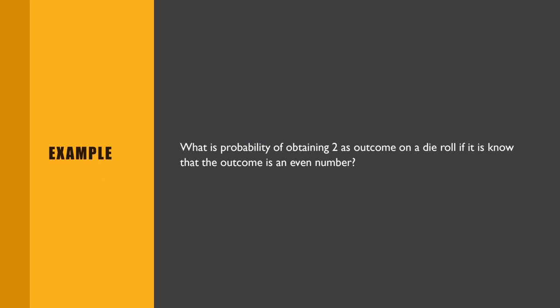So in this example, there is a die, you throw a die, and there is a result. You didn't see the result, but someone said the result is an even number. So what is the probability that the outcome is 2?